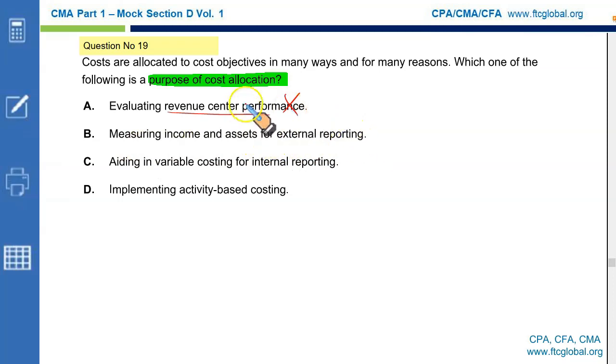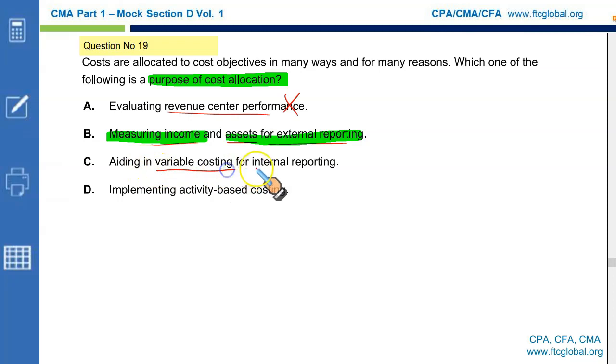Measuring income and asset for external reporting purposes. That is correct. You need cost allocation so as to establish your overall cost of production, sales and marketing to establish income. And you also need cost allocation so as to value the items that are in your closing stock as an asset for external reporting purposes. This is one of the purposes of cost allocation: income measurement and asset valuation, inventory, unsold stock for external reporting purposes.